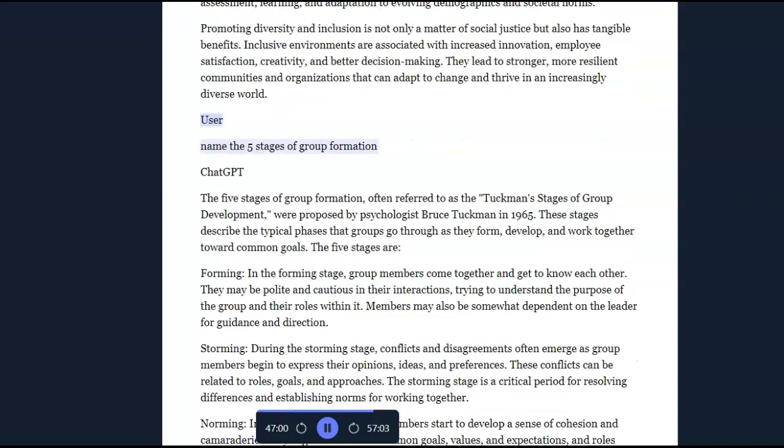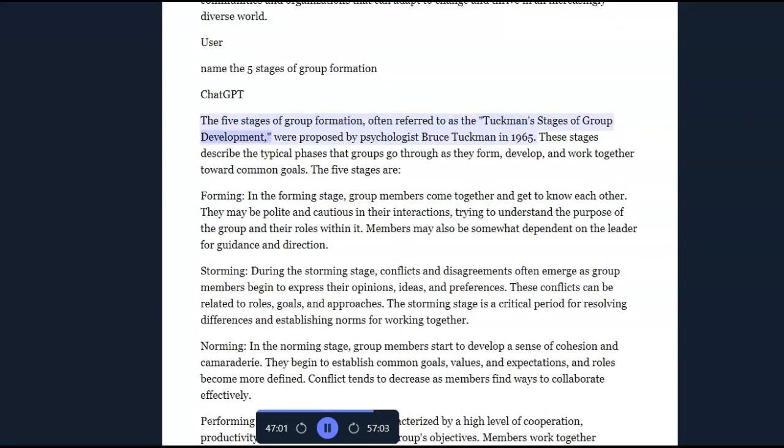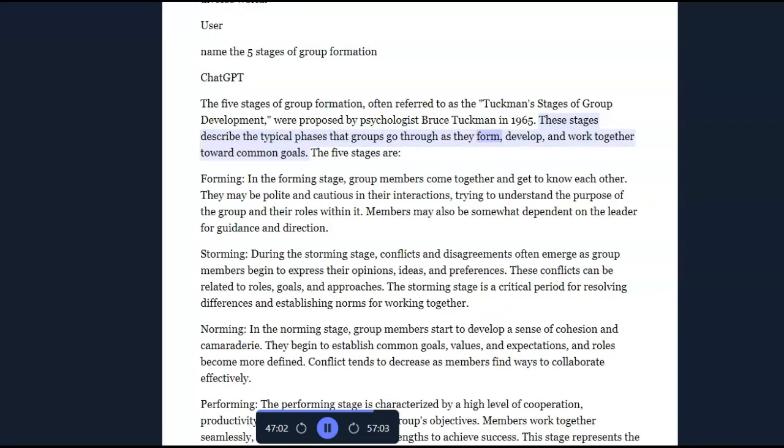User: Name the 5 stages of group formation. ChatGPT: The 5 stages of group formation, often referred to as the Tuckman stages of group development, were proposed by psychologist Bruce Tuckman in 1965. These stages describe the typical phases that groups go through as they form, develop, and work together toward common goals.